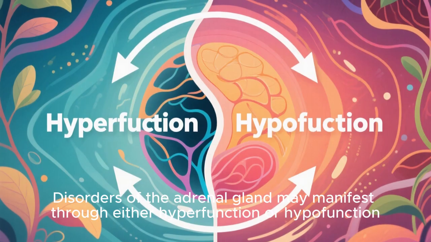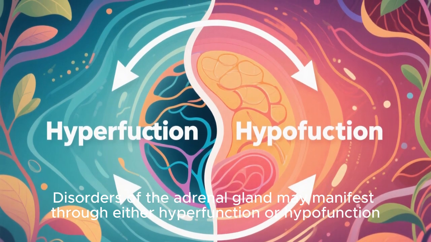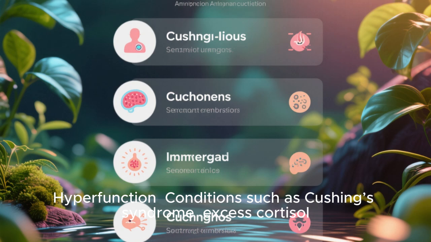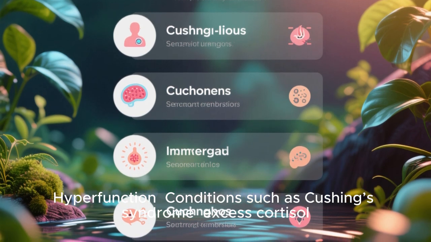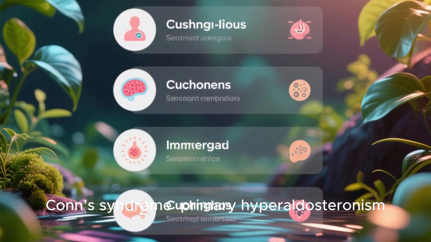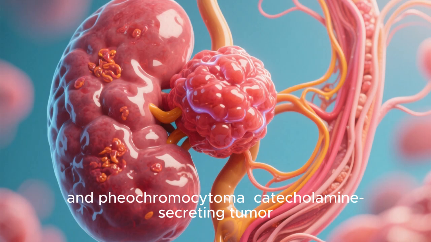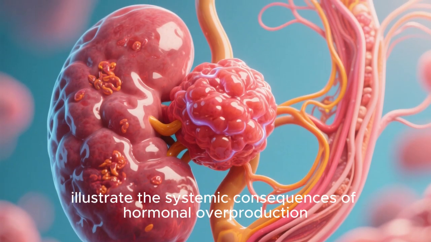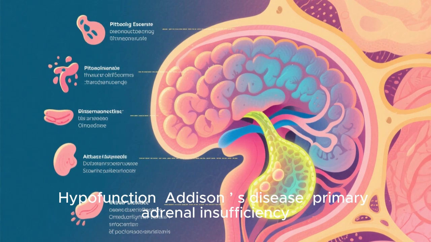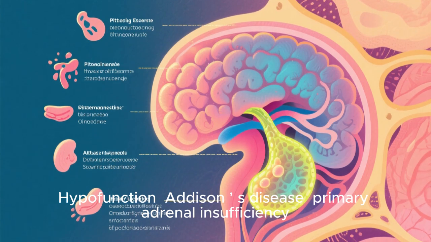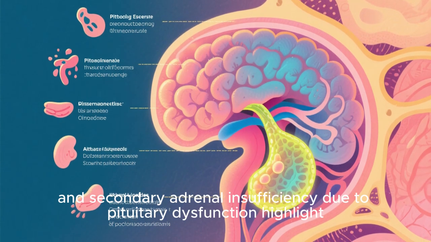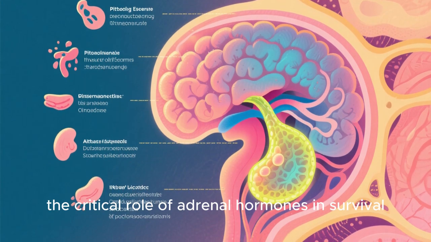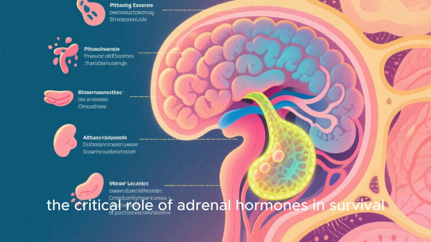Clinical relevance. Disorders of the adrenal gland may manifest through either hyperfunction or hypofunction. Hyperfunction. Conditions such as Cushing's syndrome (excess cortisol), Conn's syndrome (primary hyperaldosteronism), and pheochromocytoma (a catecholamine-secreting tumor) illustrate the systemic consequences of hormonal overproduction. Hypofunction. Addison's disease (primary adrenal insufficiency) and secondary adrenal insufficiency due to pituitary dysfunction highlight the critical role of adrenal hormones in survival.